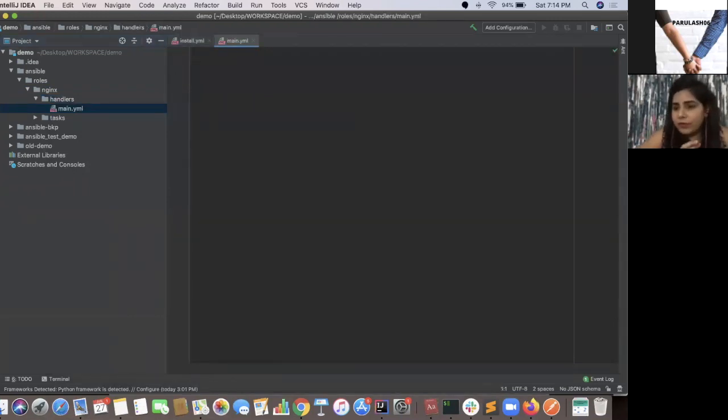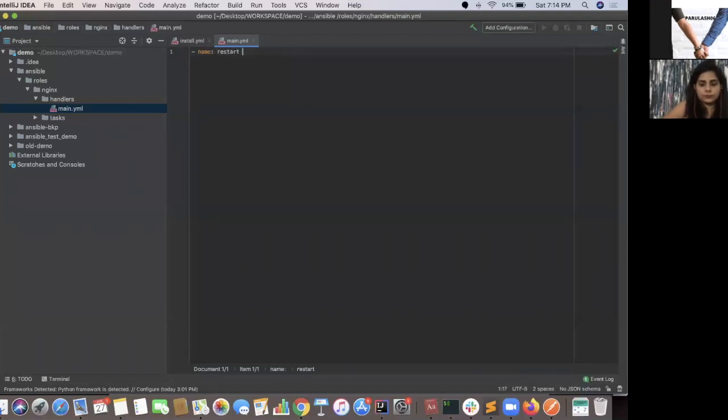Everywhere, wherever Ansible starts executing, it starts with main, like in Java. There is a module called service in Ansible.